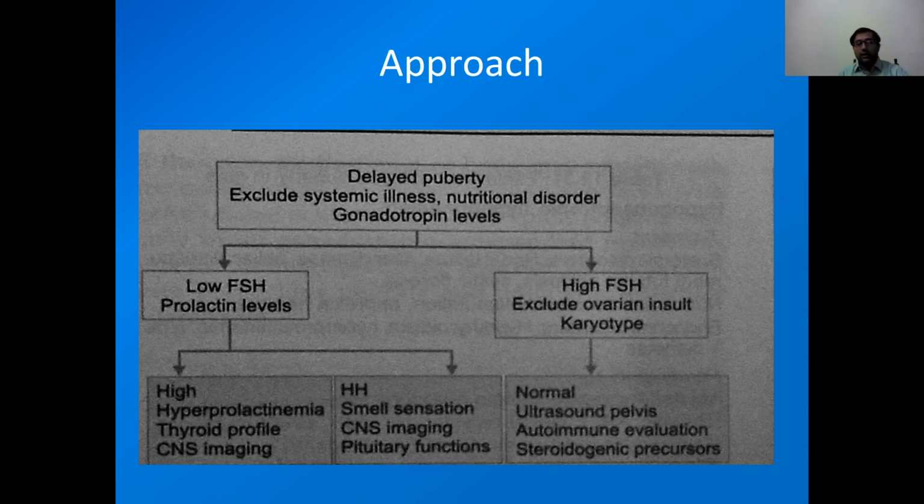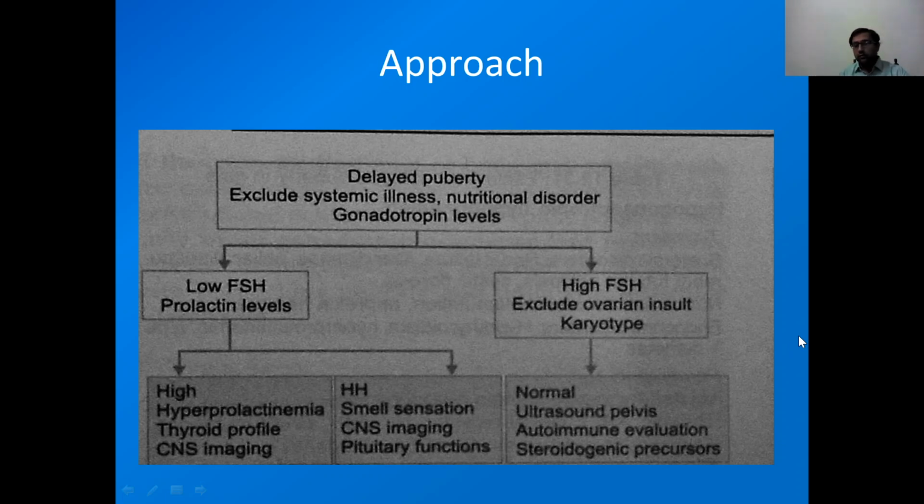If prolactin levels are low, then this is due to hypogonadotropic hypogonadism, and we see whether Kallmann syndrome or other syndromes are associated. We have to do CNS imaging for any tumor or malformation. If high FSH, then we have to exclude ovarian insult like surgery or other causes.